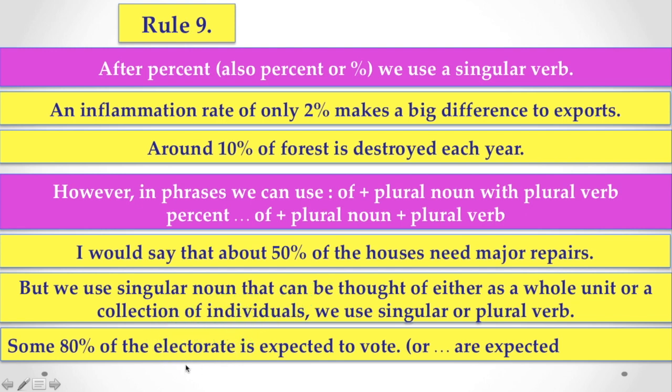So for this noun, as we have seen in Rule 3, there are some nouns which can be used both as singular and plural. So if they are considered as singular, we have to use a singular verb. If they are considered as plural, we have to use a plural verb. So here, although there is percent of, you can use is or are as well.